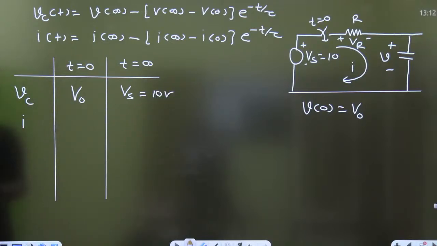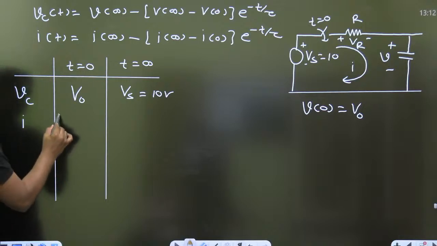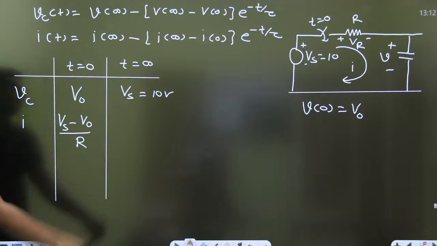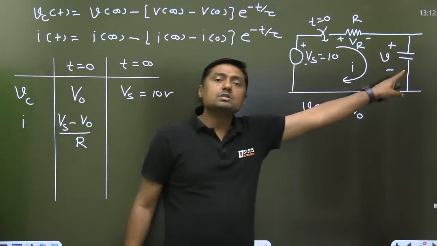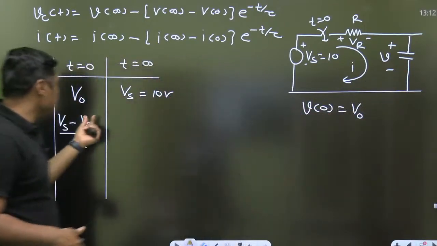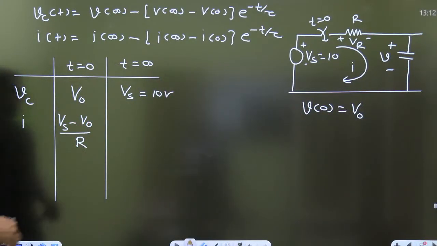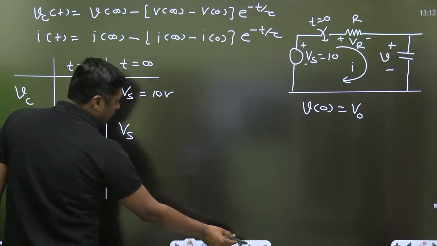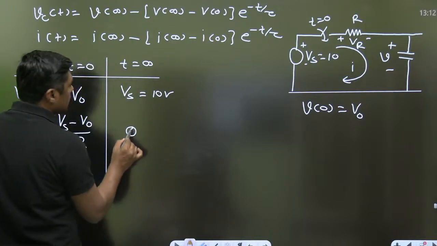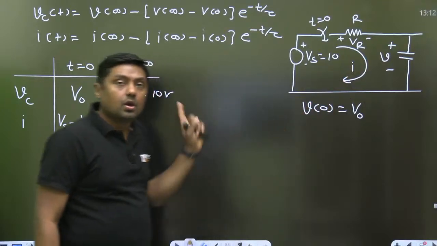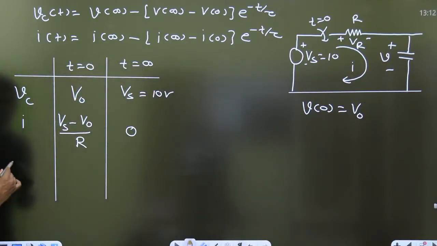What is the initial current through the circuit? Always remember, Vs minus V0 by R. Vs minus the initial voltage across the capacitor V0, divided by R. It may be 0, it may be 2, it may be minus 2. But the final current is always 0. Because in this circuit, finally the capacitor will act as what? Open circuit.